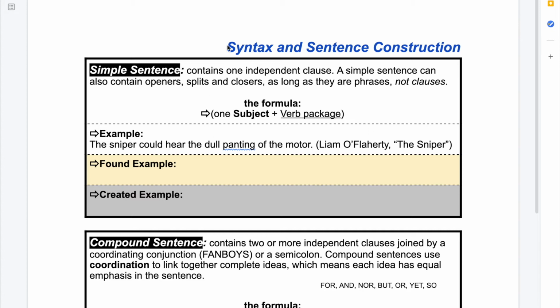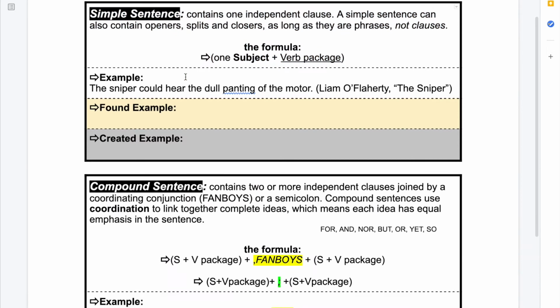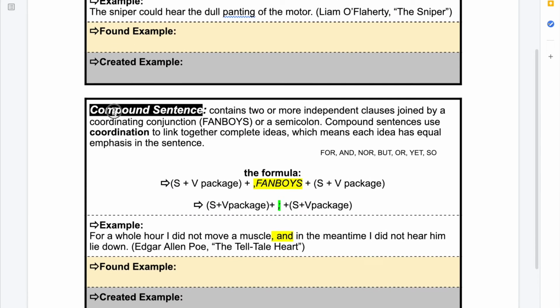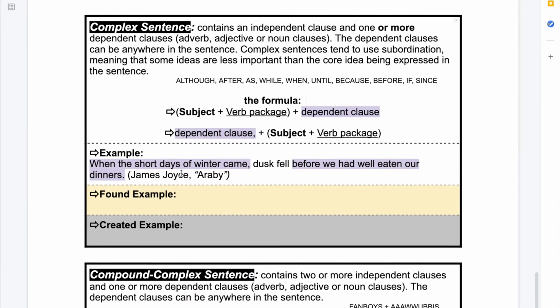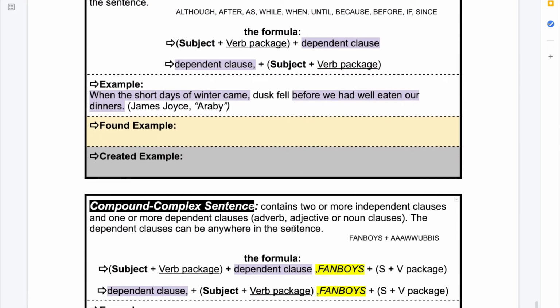We're going to start off by looking at this assignment here, the syntax and sentence construction assignments. You see that it's already got some of these defined for you, what a simple sentence is. Scroll down a bit, what a compound sentence is, and the formula that goes with it. Scroll down a bit more, what a complex sentence is, and the formula that goes with it. And then finally, one that we haven't talked about yet, compound complex sentences and what that formula looks like.